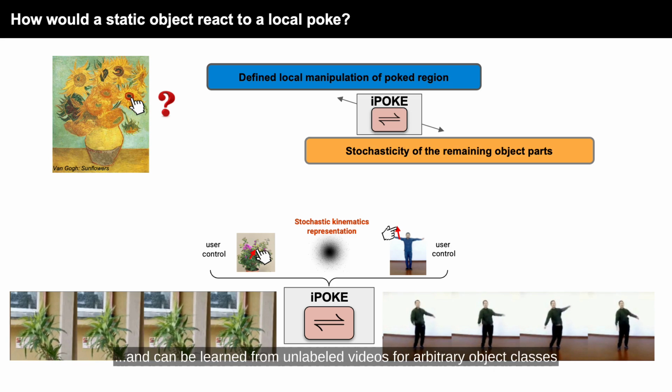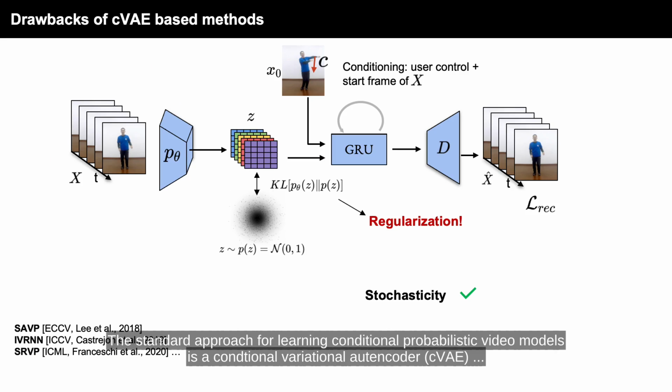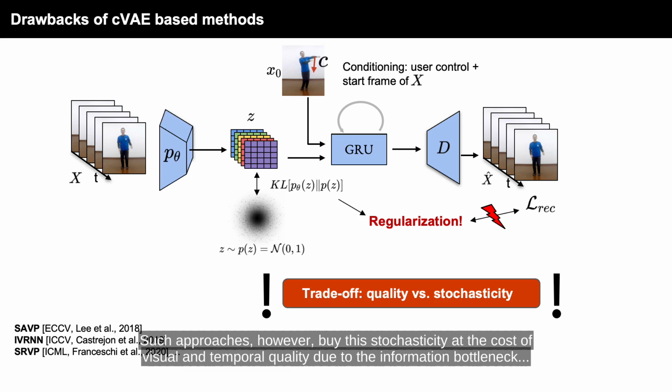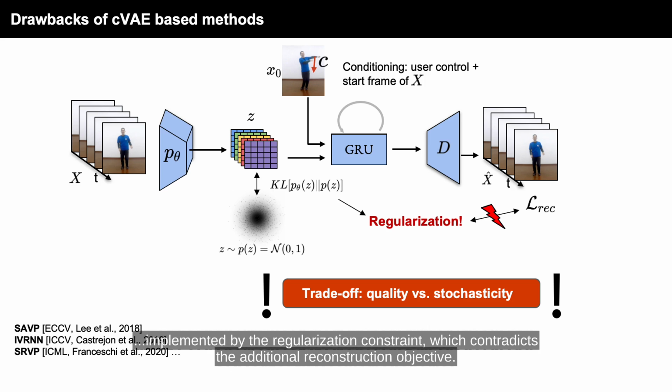for arbitrary object classes. The standard approach for learning conditional probabilistic video models is a conditional variational autoencoder, which employs strong regularization constraints to obtain a stochastic motion representation. Such approaches, however, buy the stochasticity at the cost of visual and temporal quality due to the information bottleneck implemented by the regularization constraint, which contradicts the additional reconstruction objective.